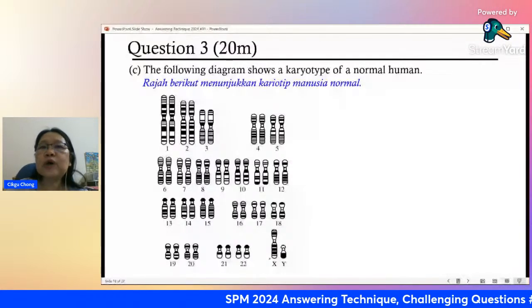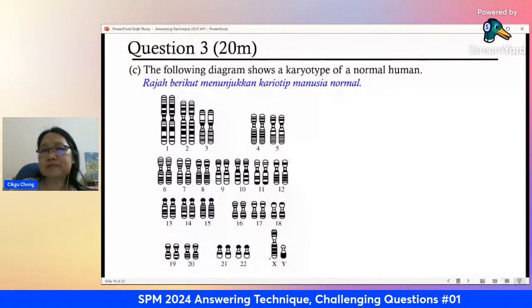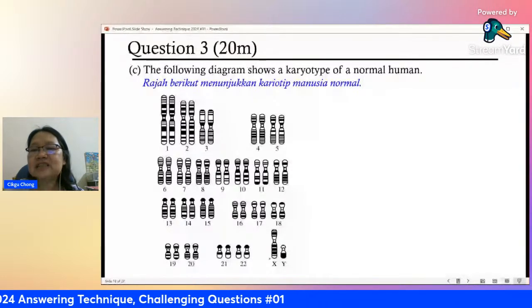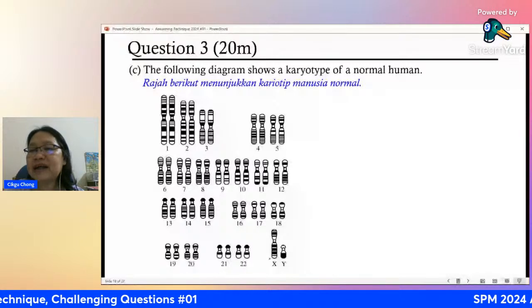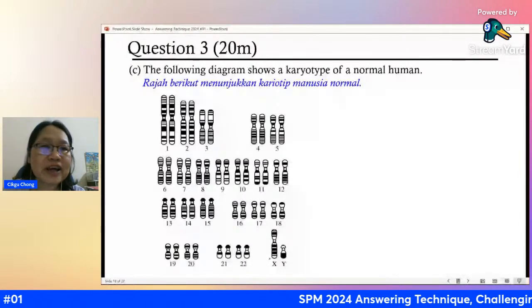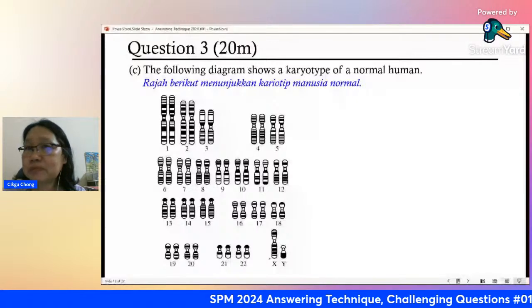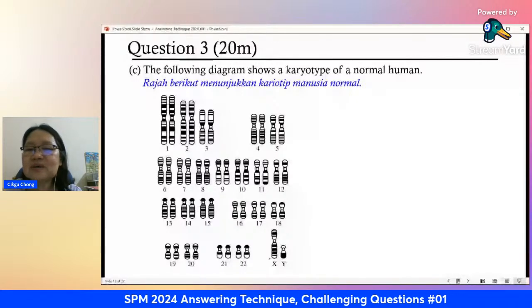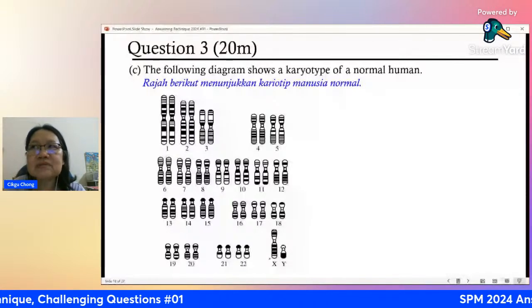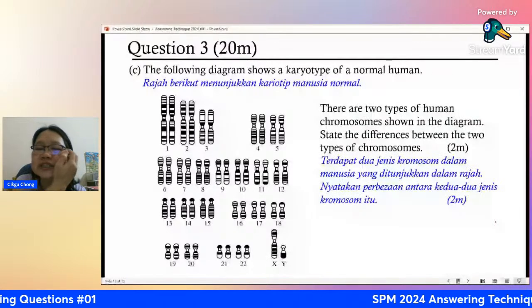Who can tell me what are the 2 types of chromosome here? There are 2 groups of chromosome here. Anybody? Chen or Wei Han or Ripa? I think only 3 of you here. I don't know about the rest. Actually there are 20 people here. Blood clotting in the fetus, that's correct, and also agglutination.